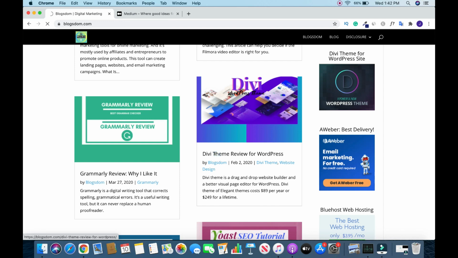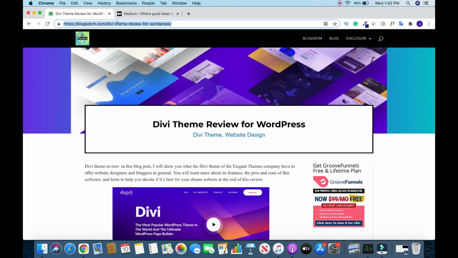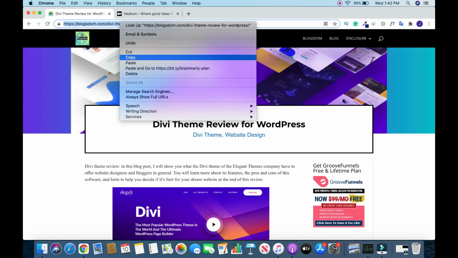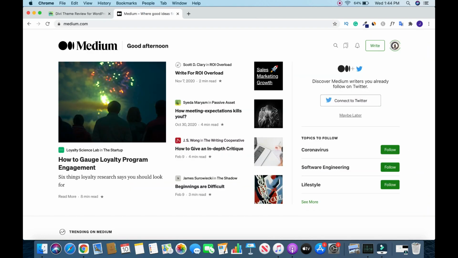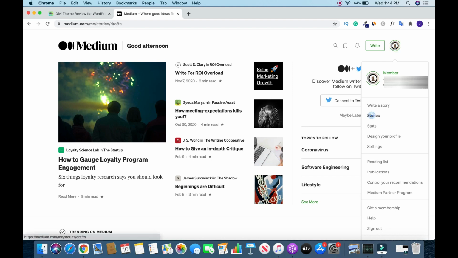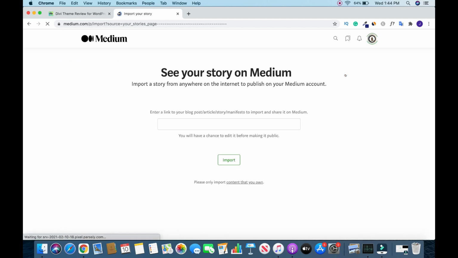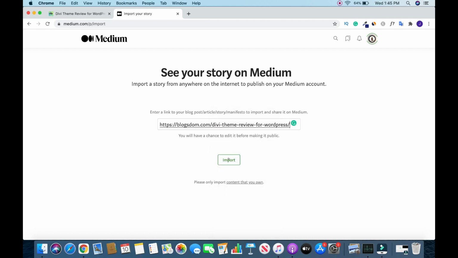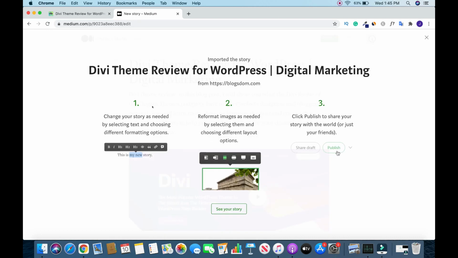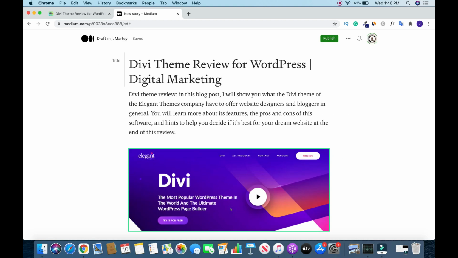Open the article. All right, so this is it. So you copy this, so right click, copy, then you go back to Medium. So to import an article, click on your profile image, click on stories, then you click on import a story, click on this, right click and paste it, then you click import. So you have 3 options. So click see your story.